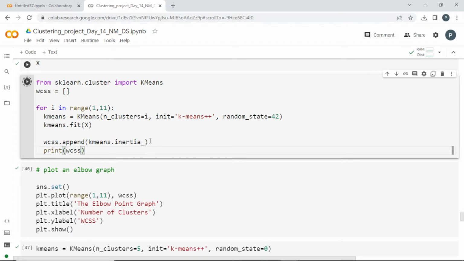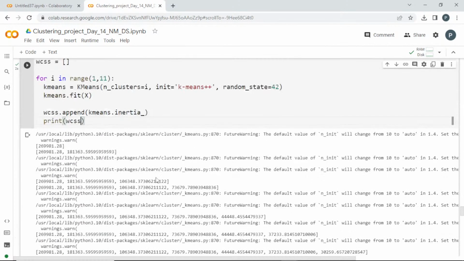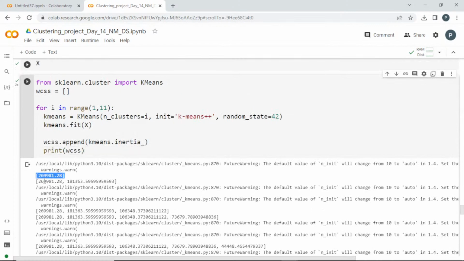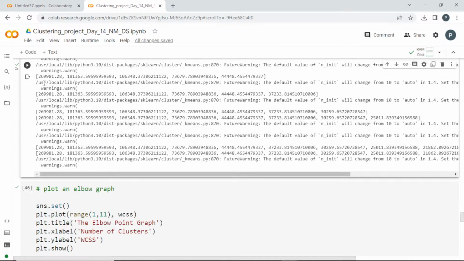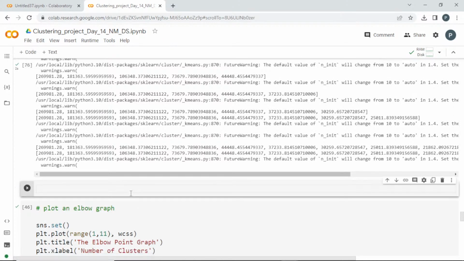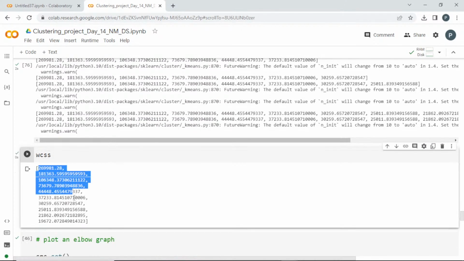So if I run this from 1 to 10, it's giving me warnings, but see here, this is the first loop, this is the second one, the value got inside, so it keeps on running, and finally for 10 values we will have WCSS. All the 10 values are here. You can print the length of it.